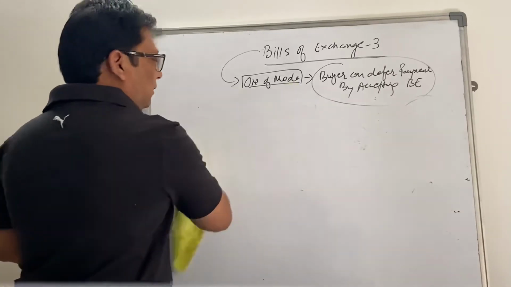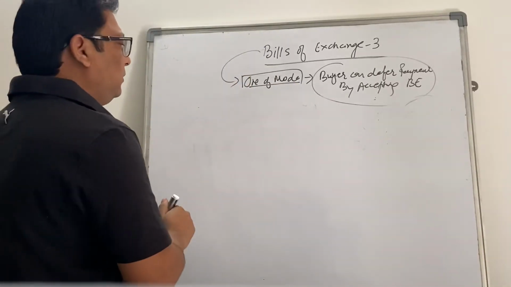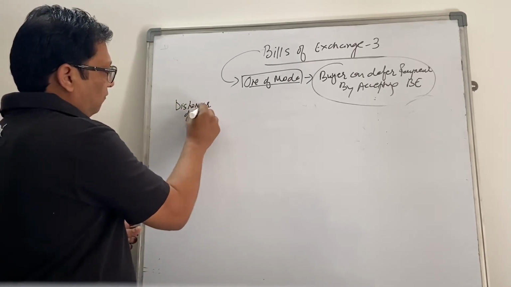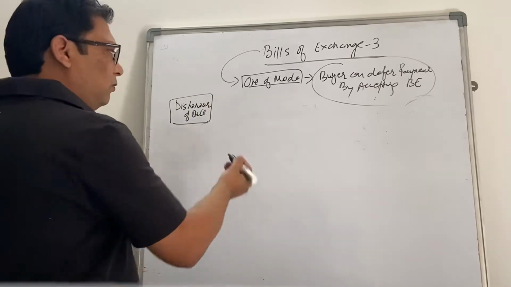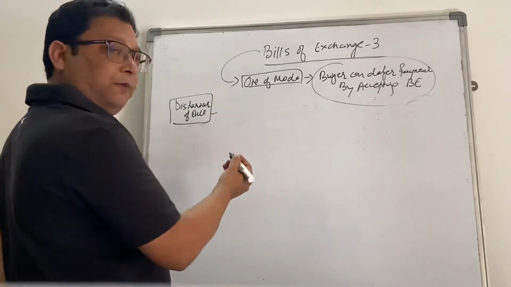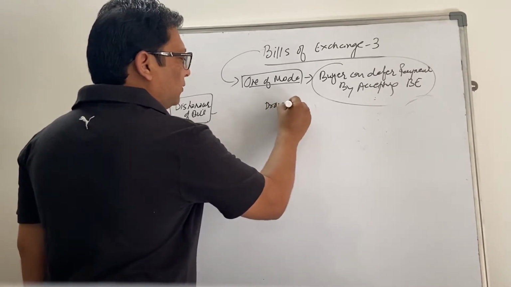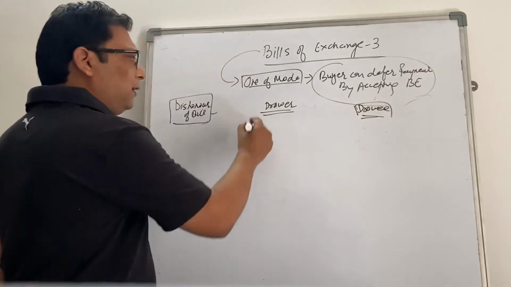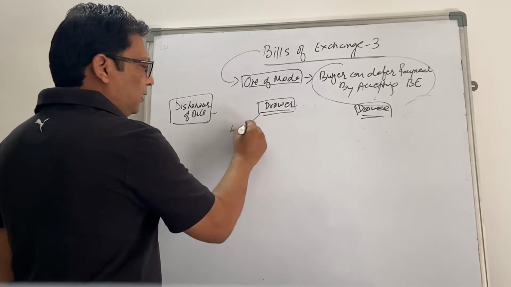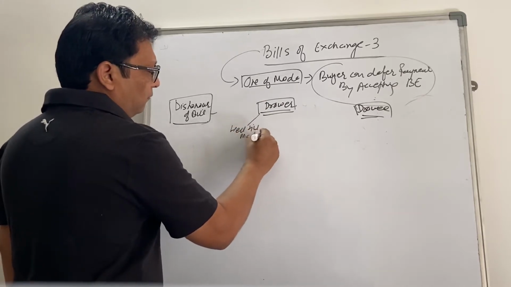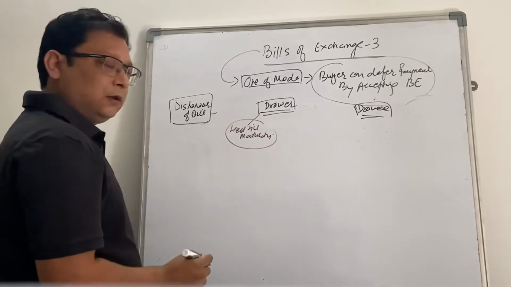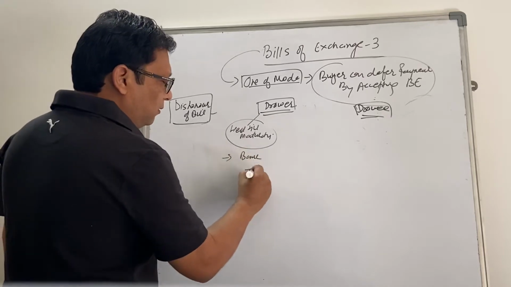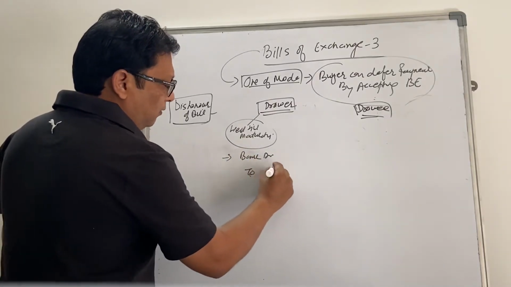What else we covered earlier is the dishonor of the bill. Right? So in normal circumstances, we expect that the bill will be paid. So from a drawer perspective, and this is drawee. So if the bill is paid and if the bill is held till maturity, so bill is held by the drawer and the bill is paid by the drawee on due date. So bank account debit to bill receivable account.